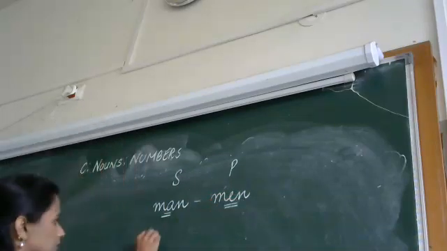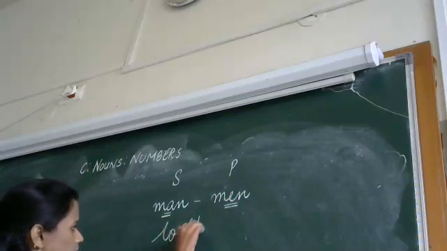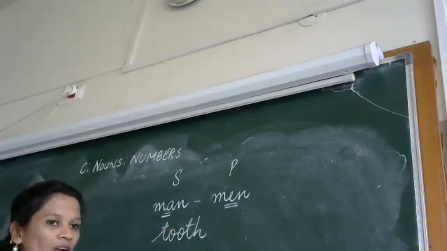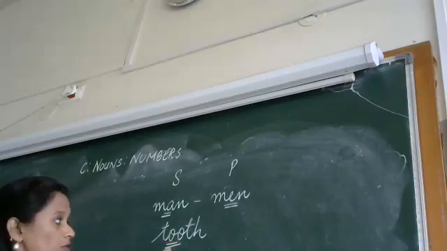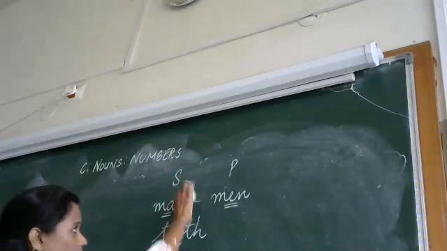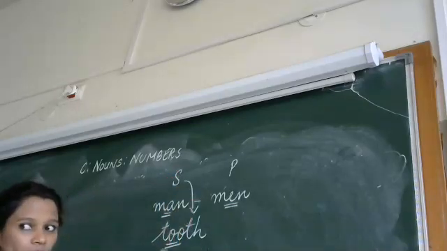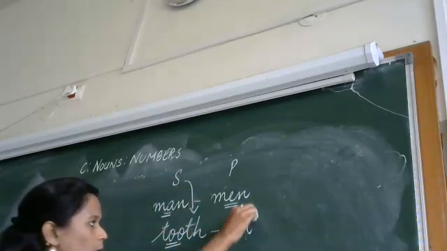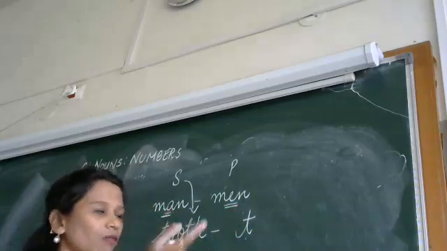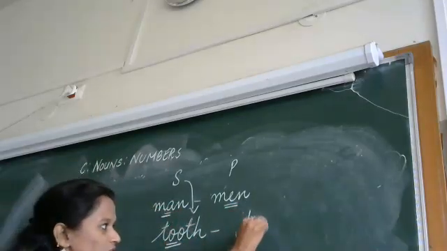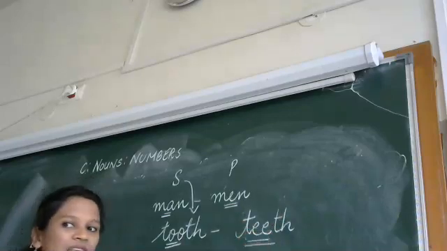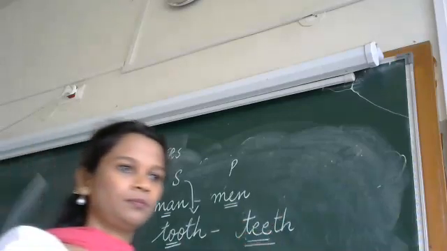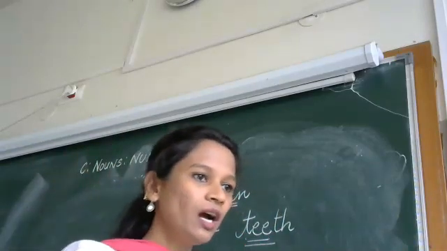Now another example, tooth. Which vowel do we have here in tooth? O. This is again a singular noun. To make it a plural, we are changing the inside vowel, that is O, which is written as E. Right? Clear?